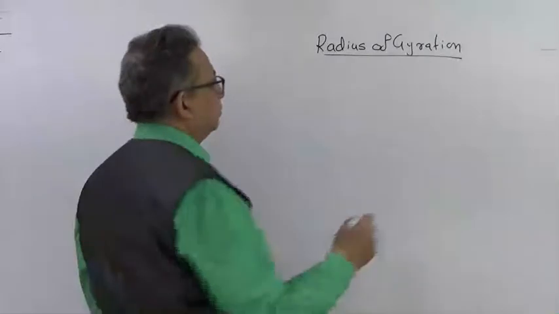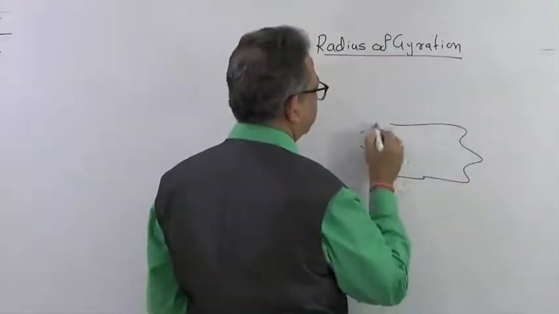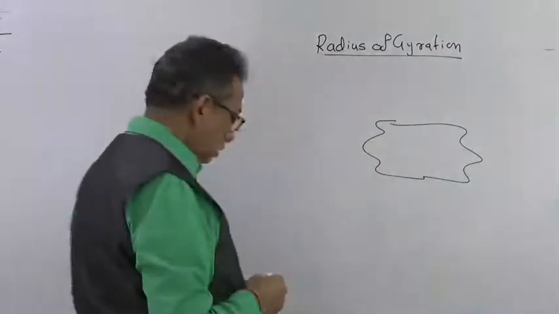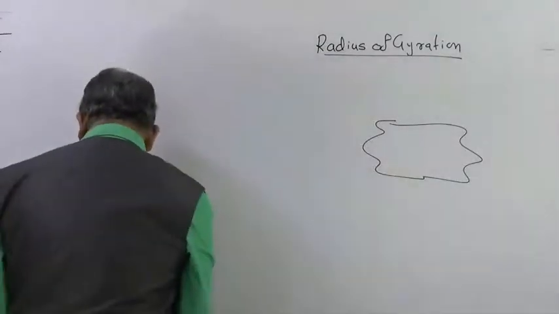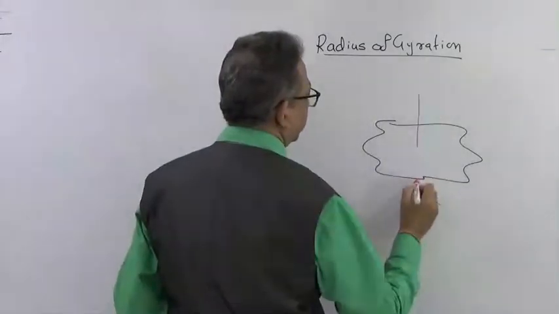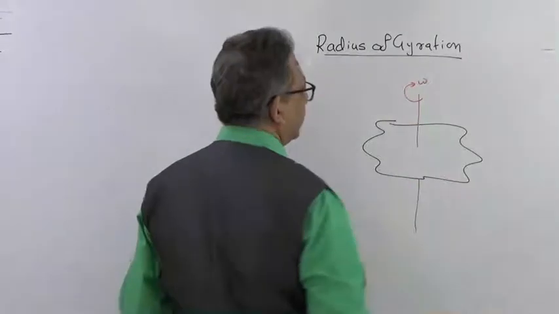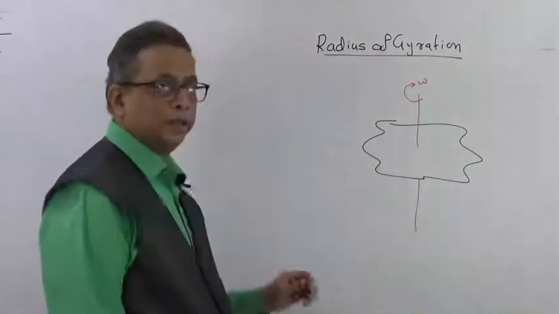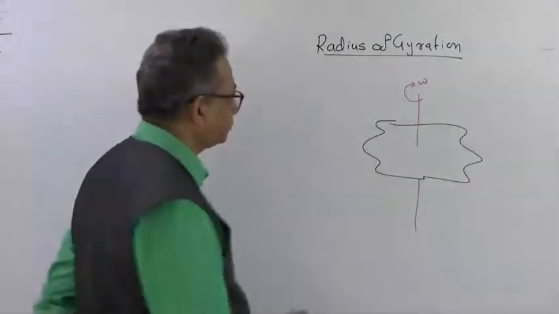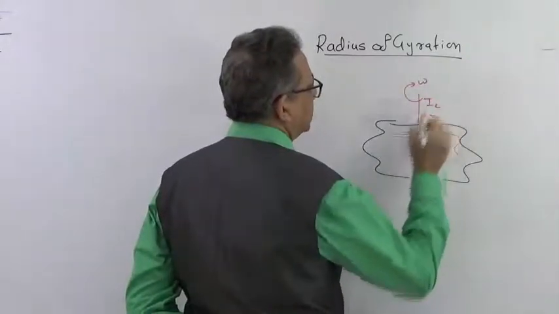Now here we had seen in one of the proofs, we had taken some irregular shaped object, correct? To that we had given an axis, and this axis suppose had an angular velocity omega, and it had a moment of inertia maybe IC.